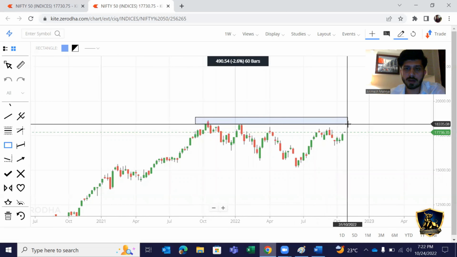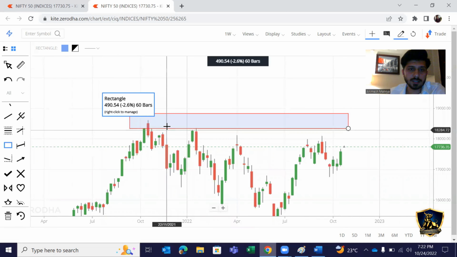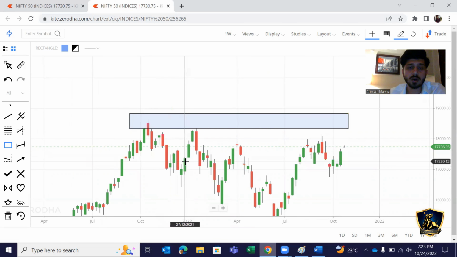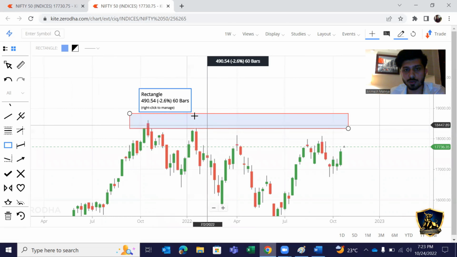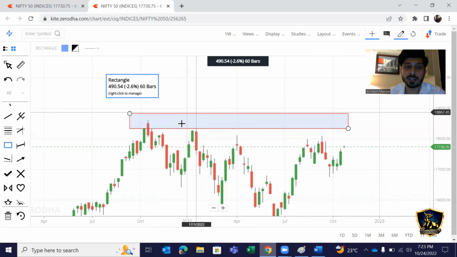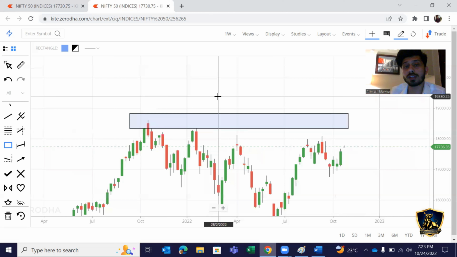Suppose the market is trading somewhere here. I already have an assumption that whenever the market comes and touches this zone, I have to get ready, because a sharp reversal might come at this point. It's a supply zone where all the sellers normally get active and try to push down the price.